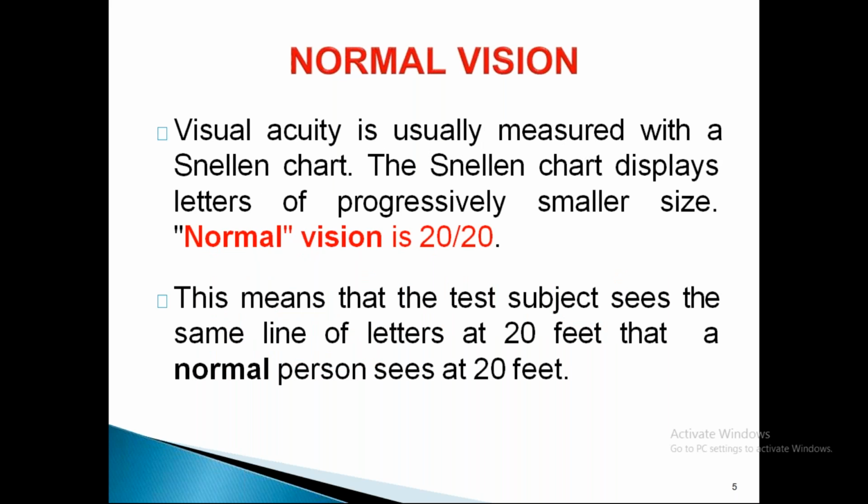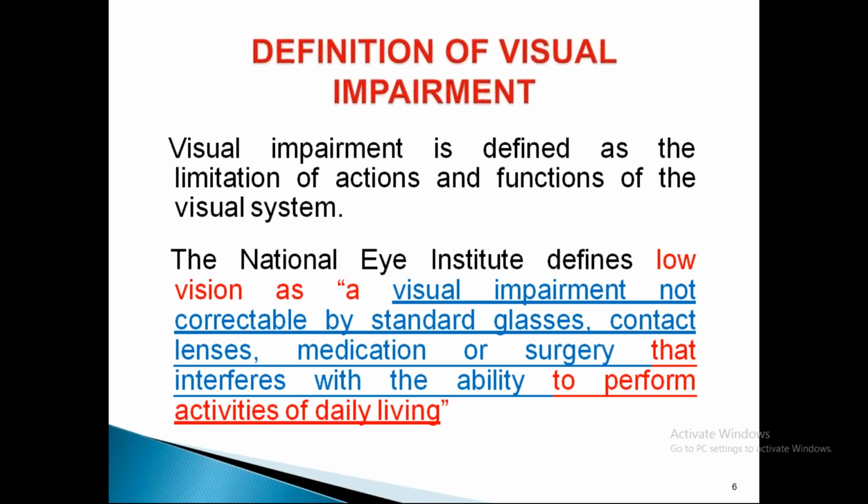So what is normal vision? Normal vision is 20 by 20, that is 6 by 6 according to Snellen's chart. What does 20 by 20 mean? It means the test subject sees the same lines of letters at 20 feet that a normal person sees at 20 feet. When a person wants to see from a 20 feet distance, all normal persons can see the same letter from the same distance of 20 feet.